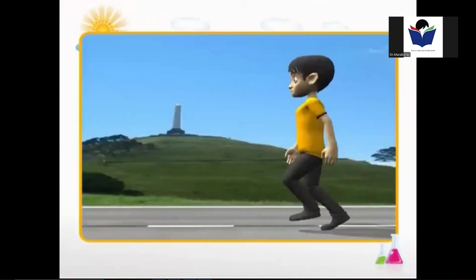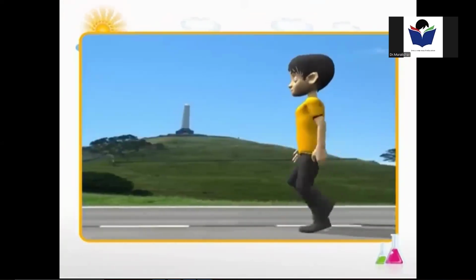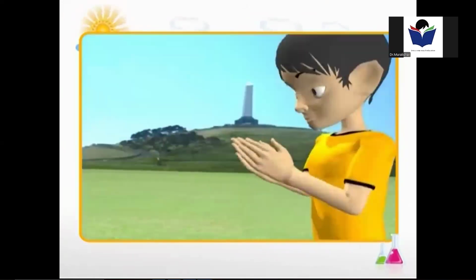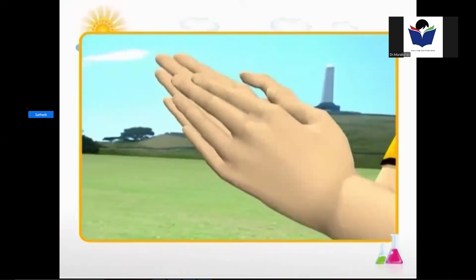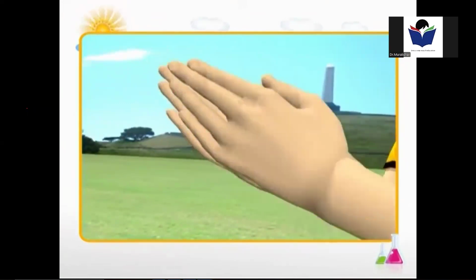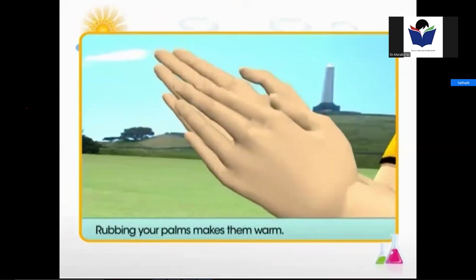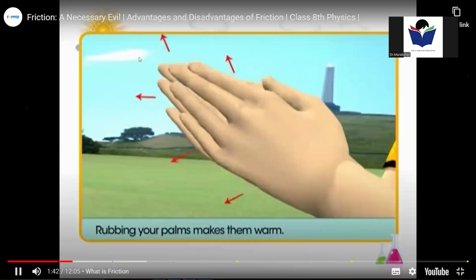In this module, you will learn about friction, its uses and problems. Can you predict how your palms would feel when you rub them together? Bet you feel heat being generated. Rubbing makes your palms warm. Have you ever thought why?